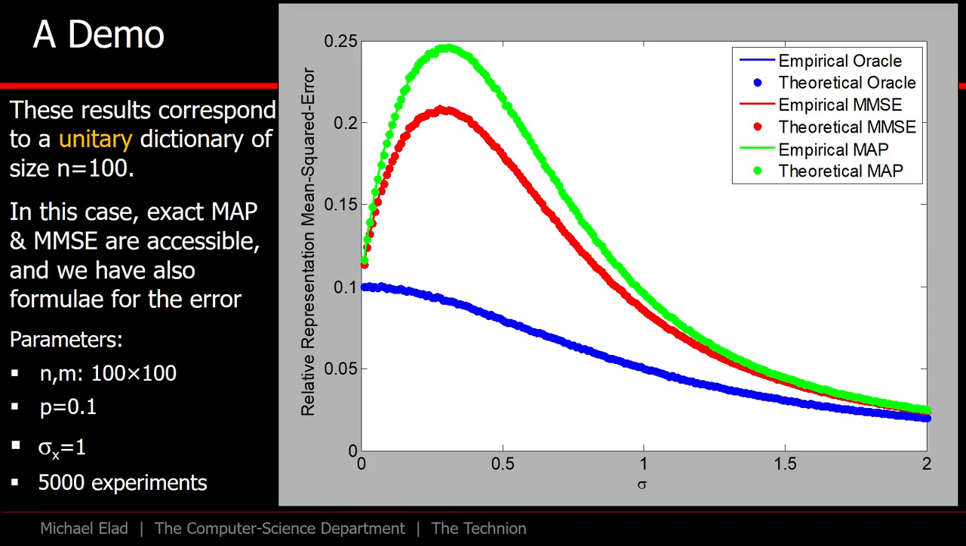In the graph shown, we present the oracle, the MMSE, and the MAP, and each of them is evaluated in two very different ways: by empirically testing these estimators and averaging the results over 5,000 experiments, or by using the formula we have. As you can see, there is a perfect alignment between theory and practice. We can also see how the oracle is the best of the three and how the MMSE is better than the MAP.